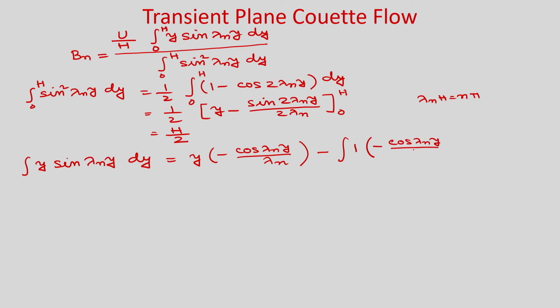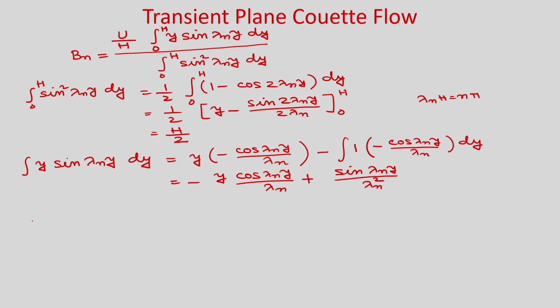So, we write minus y cos lambda n y divided by lambda n, and again if you take the integral of cos lambda n y, you will get sin lambda n y by lambda n. So, minus minus becomes plus sin lambda n y divided by lambda n square.